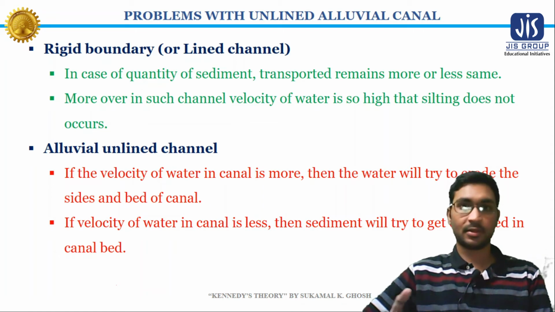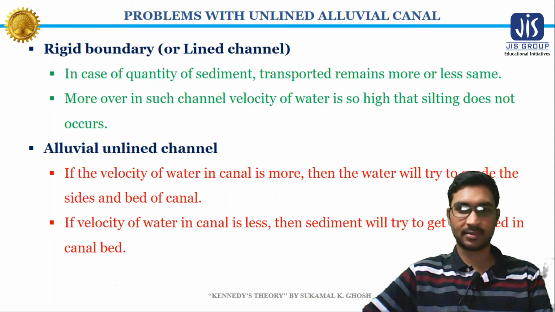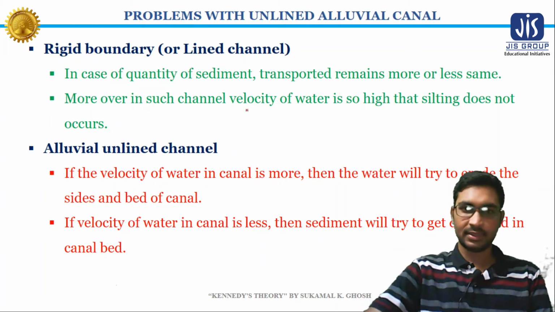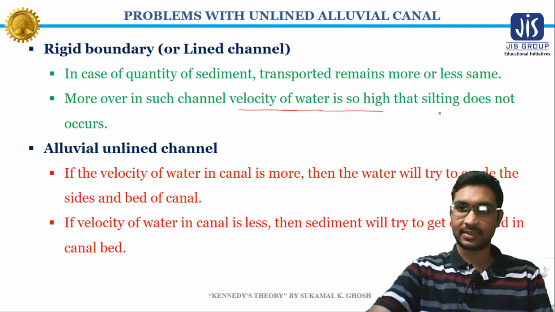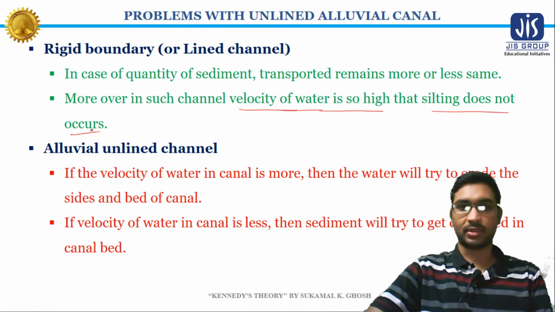If you remember, in the last video we discussed that we can keep the velocity of water very high in the lined canal, and since the velocity is very high in lined or rigid boundary canals, the problem of silting doesn't occur.